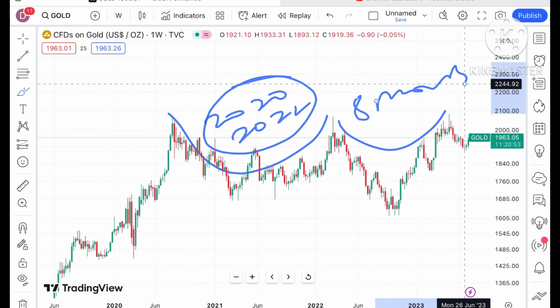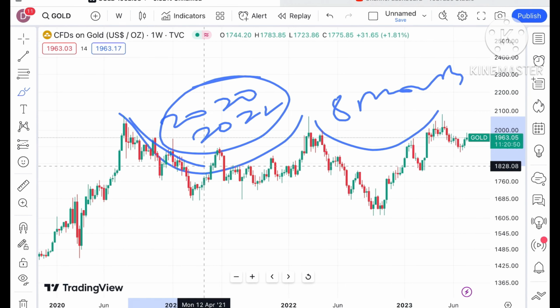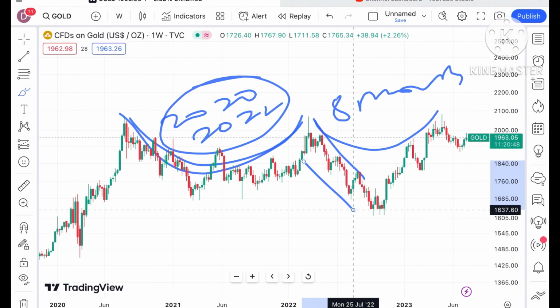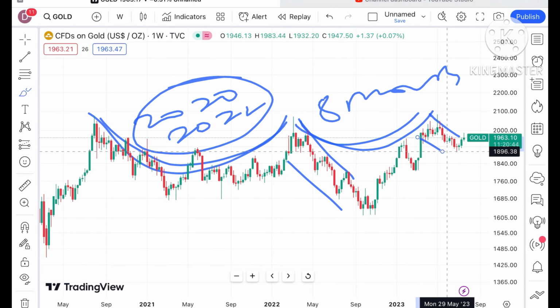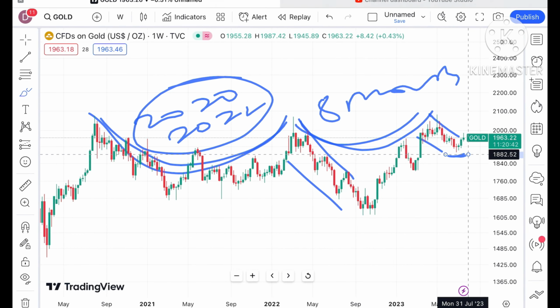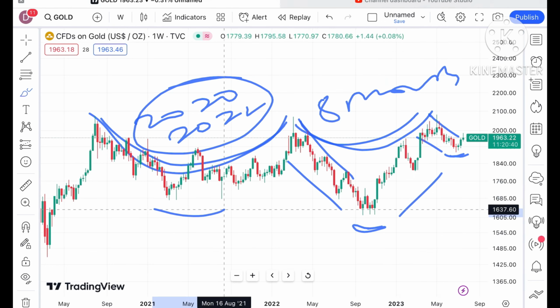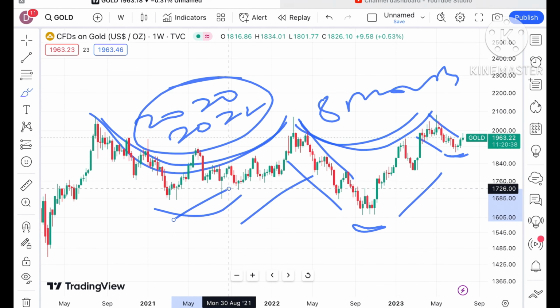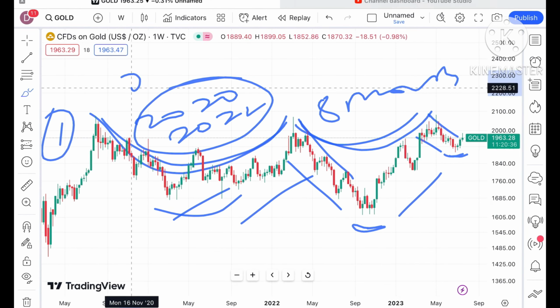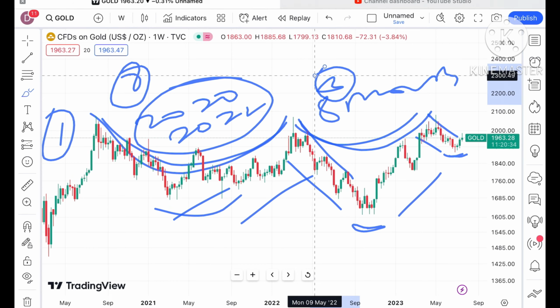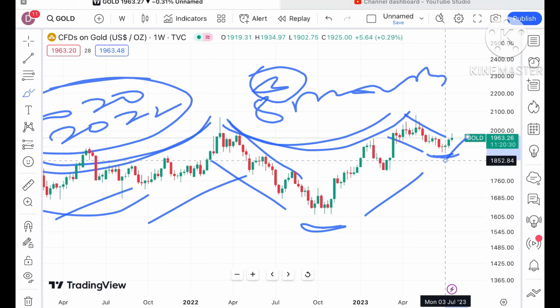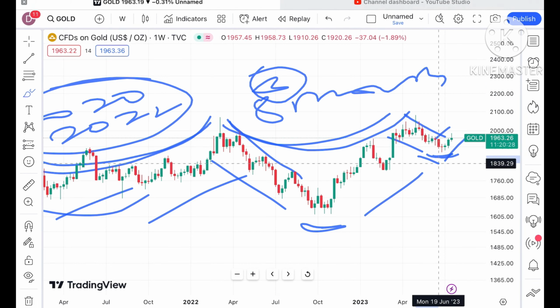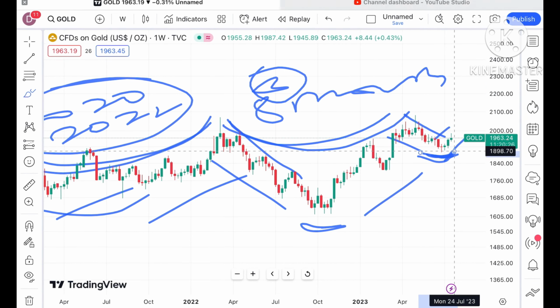Now what are the similarities? A U pattern is forming, after that there is a fall, a U pattern is forming, after that there is a fall. And a swing has formed, that is where it goes upside. These three, first, second and third, are similar patterns. There is an upside we have seen after this swing has formed.